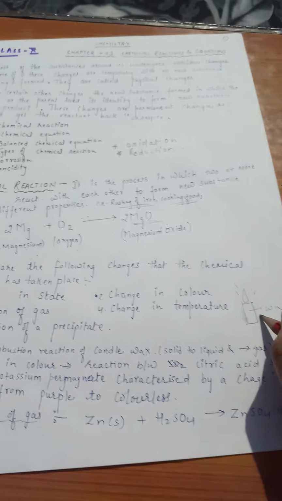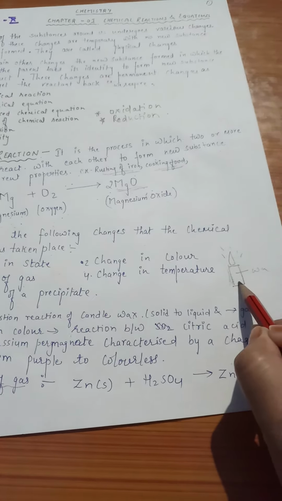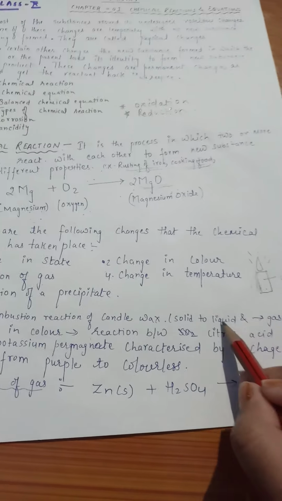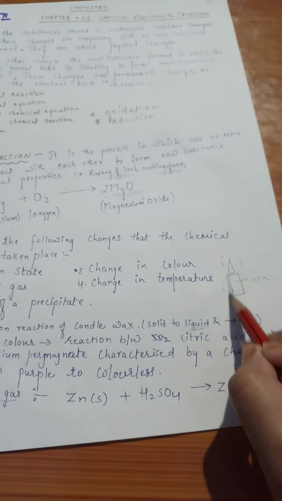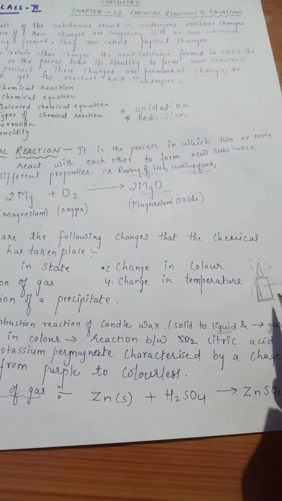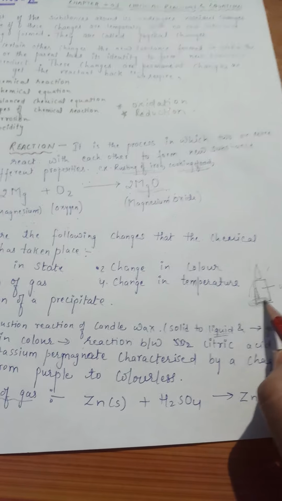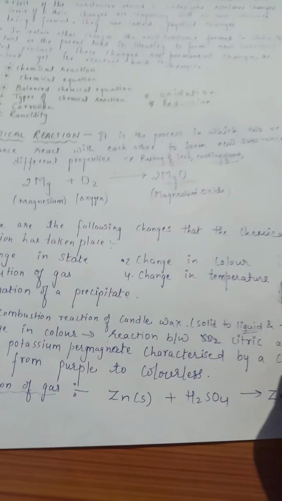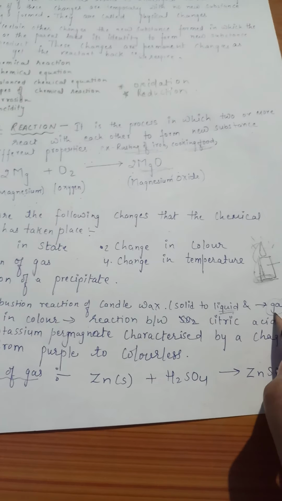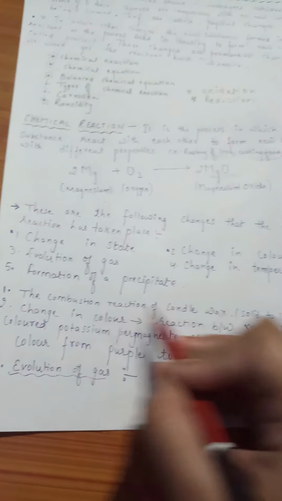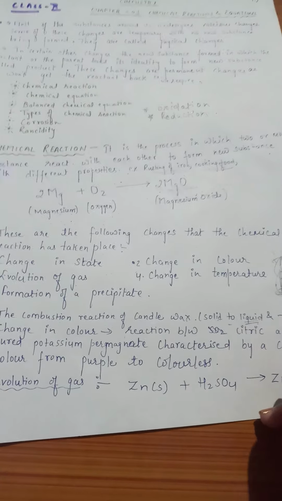When the wax is melting, what is happening? This wax is in solid state. When it melts, it changes into liquid state, and after some time, when the whole candle is burned, you get only a little bit of wax left over here, because most of the wax has evaporated. So from solid to liquid, and then the gaseous state. So in this combustion reaction of candle wax, change of state is there, right?